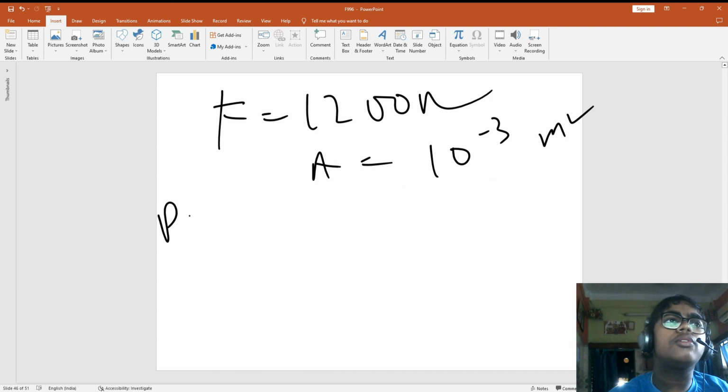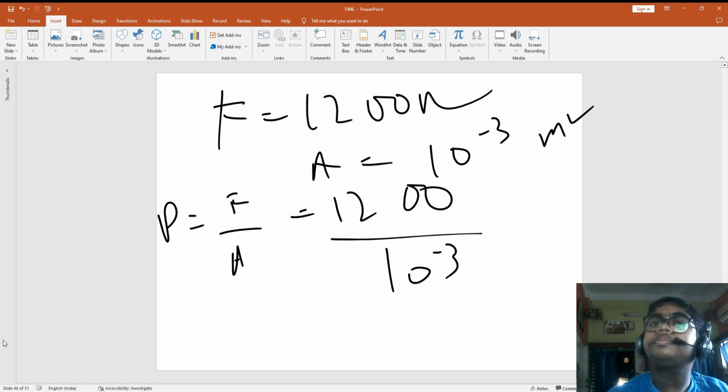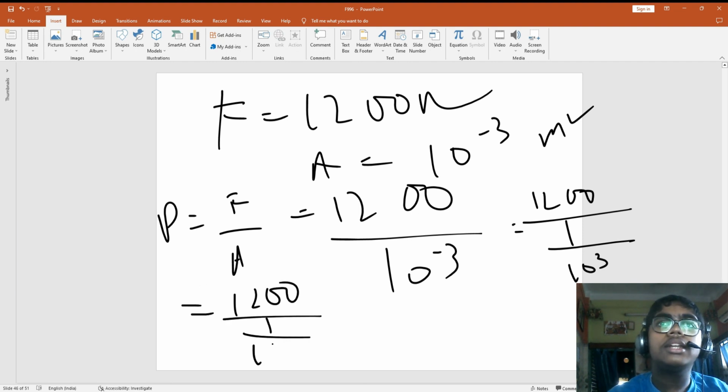Now, for pressure, they call the force by area. Force is 12,000 and area is 10 to the power minus 3. 10 to the power minus 3 means 1 by 10 to the power 3, which is 1 followed by 3 zeros.